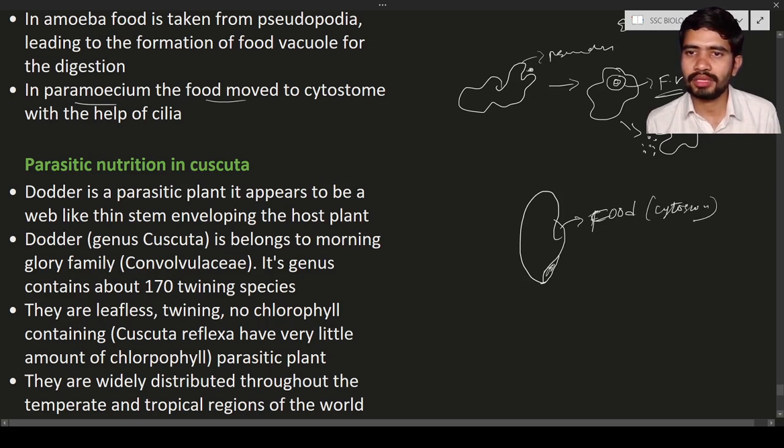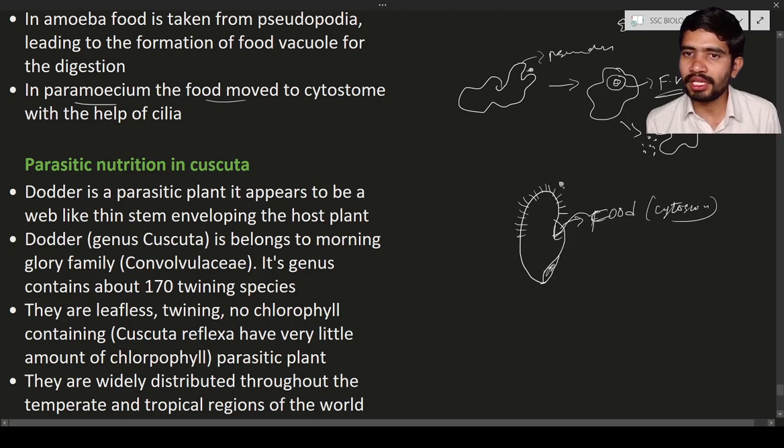This is a cytostome, a mouth-like structure used for taking in food material. The food enters into the cytostome, okay. Here you can see the small hair-like structures on the body of the paramecium. What will the hair-like structures do? Let us consider this is the food material.